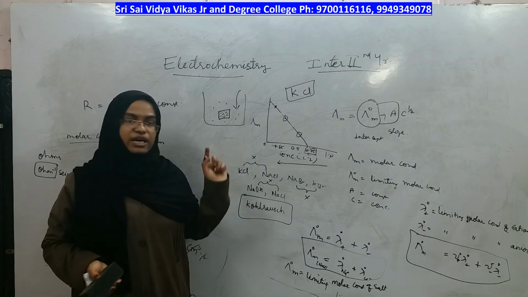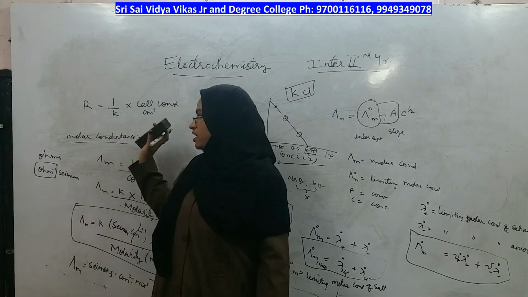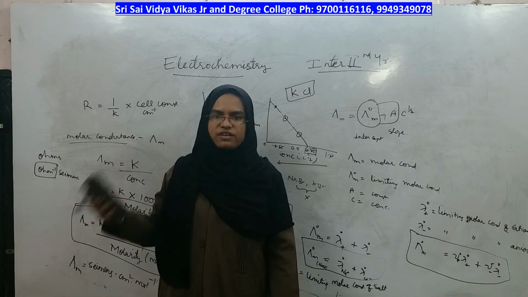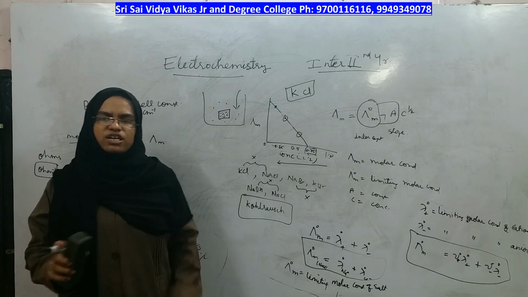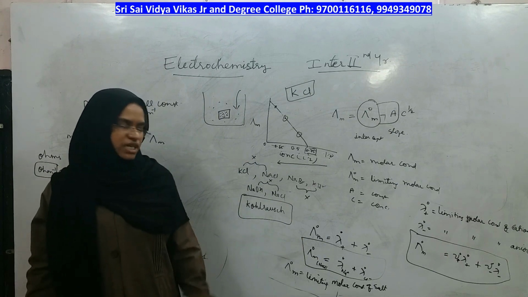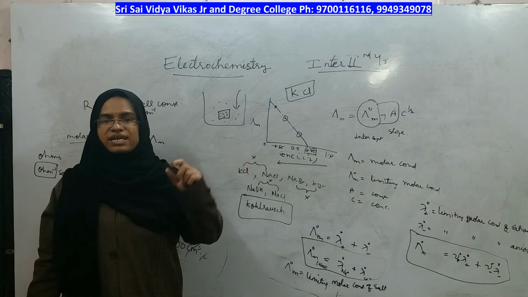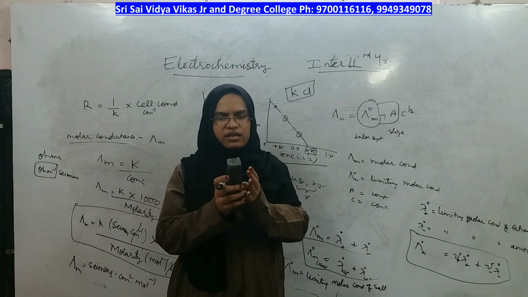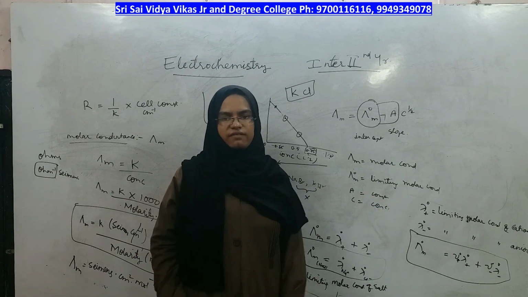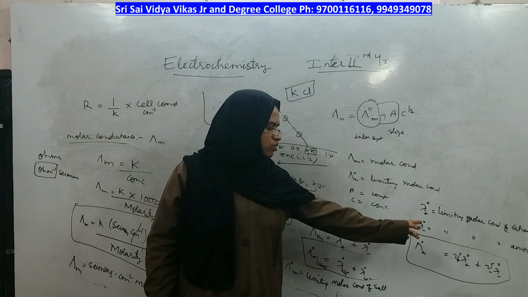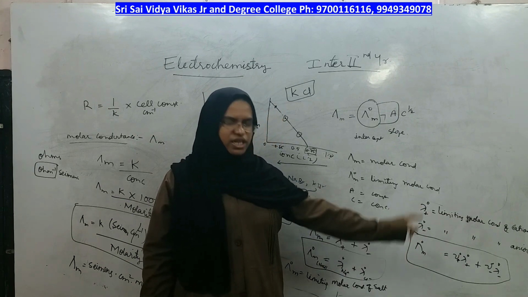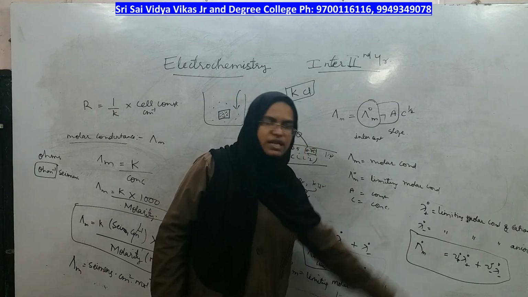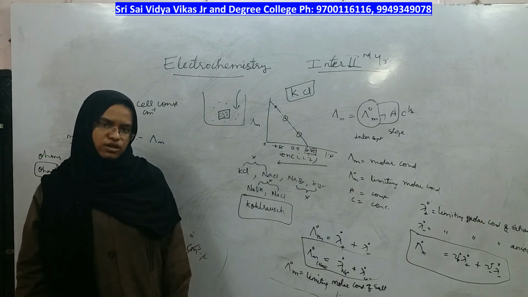That's what he wanted to say, that ions will decide all the things in an electrolyte. Electrolyte will not decide its conductance, electrolyte will not decide its final value. Who will decide? Ions which migrate independently will decide the molar conductance, and when you sum up, you will get the final value. Sum of limiting molar conductance of cation and anion will give you the limiting molar conductance of the total electrolyte. That is the Kohlrausch law.